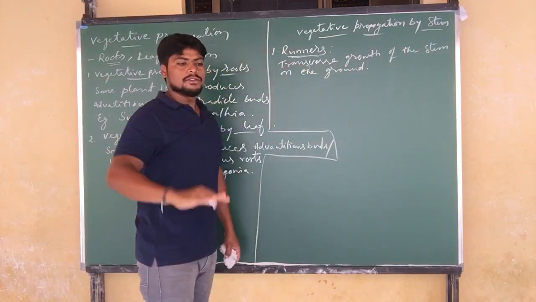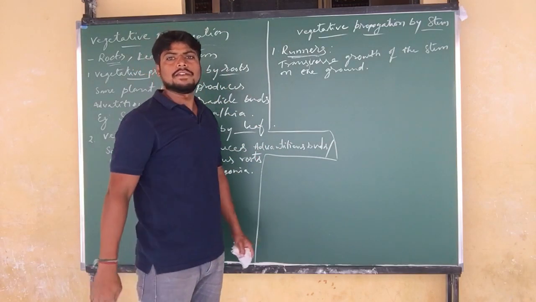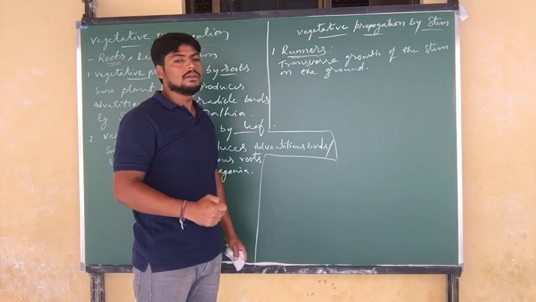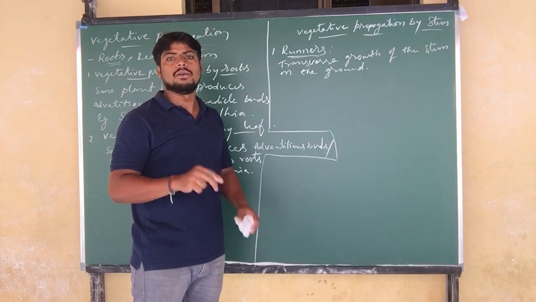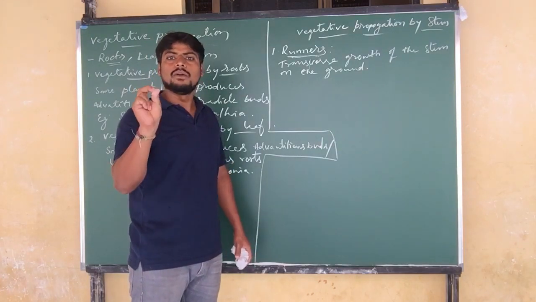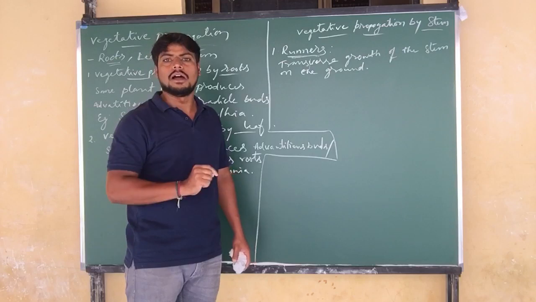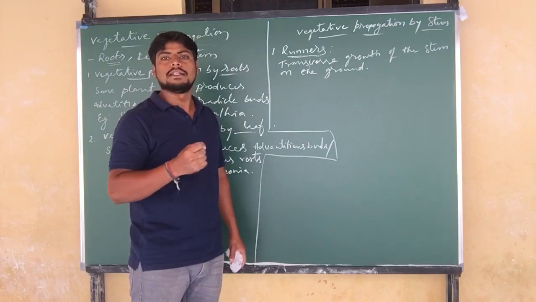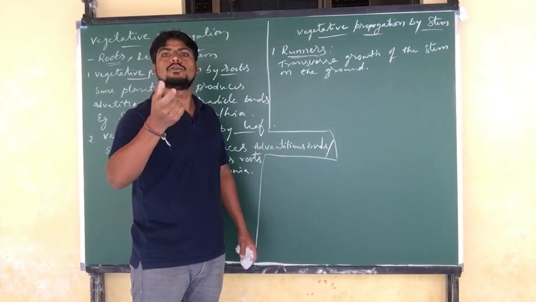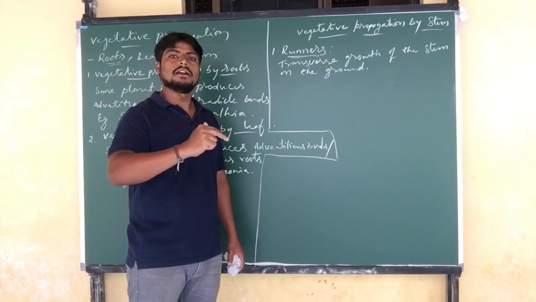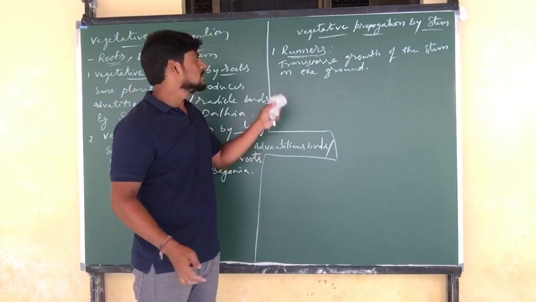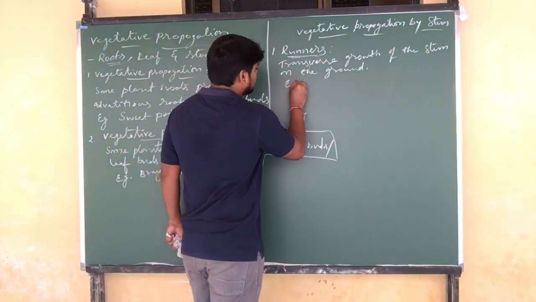So the stem is growing horizontal on the surface of the ground, which in turn consists of, as we generally know, nodes and internodes. When the nodes come in contact with the soil, through the nodes we can see the development of rootlets. These rootlets allow them to grow, and once they are completely separate, they can grow into a new plant. So that's what we can see in the case of runners.